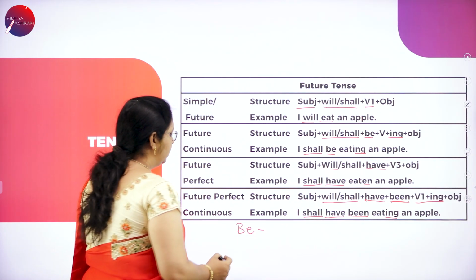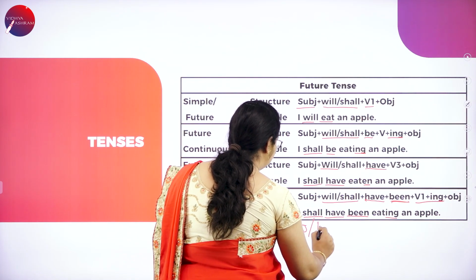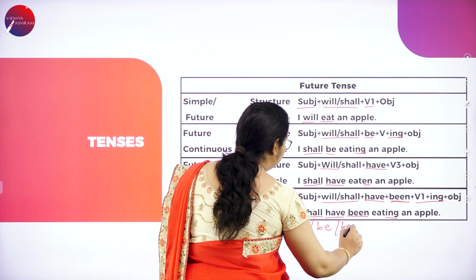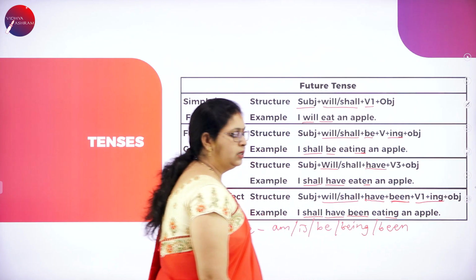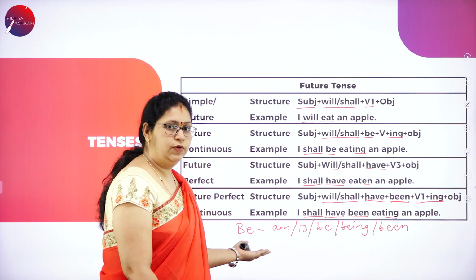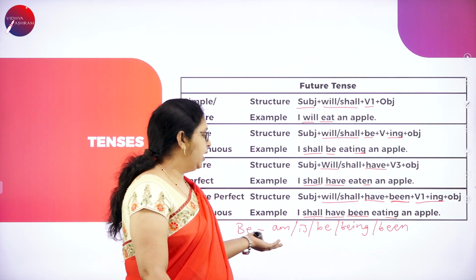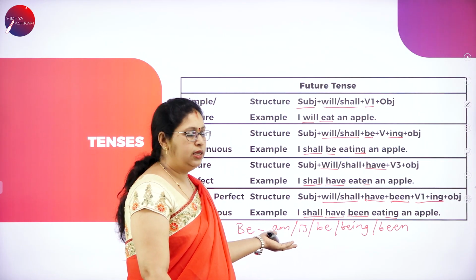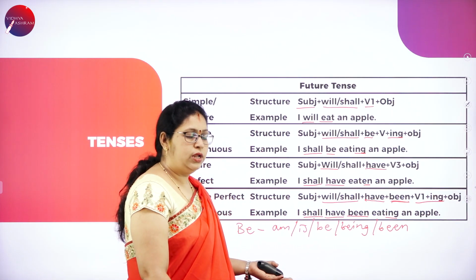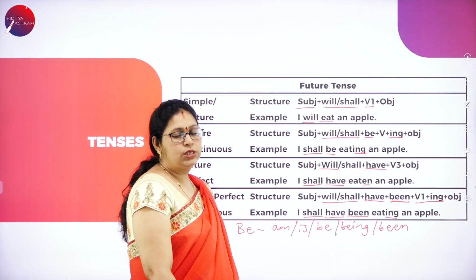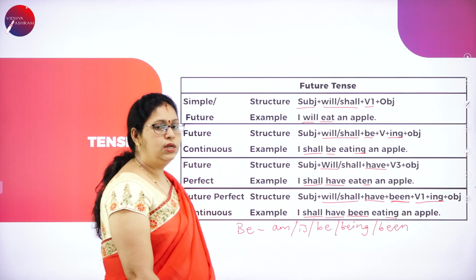Be forms means am, is, be, being, been. These are the be forms of the words which we usually use in the sentences. I am writing, he is writing, we shall be going to school, or we being the students of this college, we have been doing this, we have been working here. So, these are the be forms which are also used in the sentences.